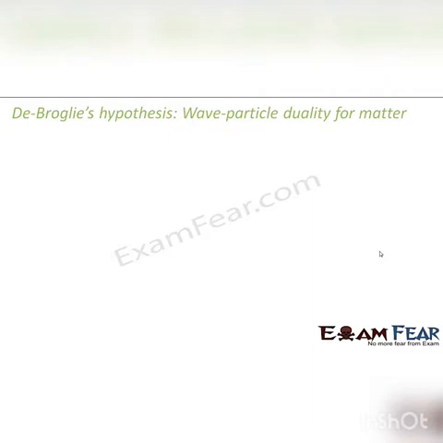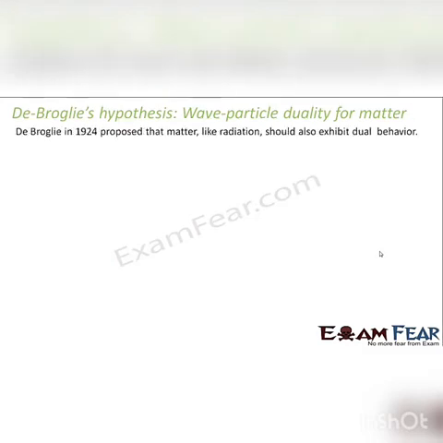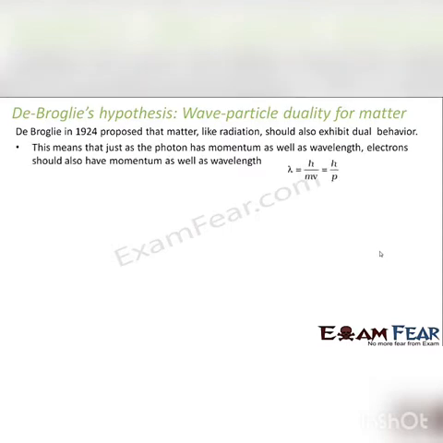The next one was de Broglie's hypothesis, which talked about the wave-particle duality of matter. De Broglie in 1924 proposed that matter, like radiation, should also exhibit dual behavior. So de Broglie told that any object which we see can behave like a wave, and can also behave like a particle. Every object on this earth has wave nature as well as particle nature. He told that the wavelength associated with any object of mass m moving with a velocity v is given by lambda equals h by mv.